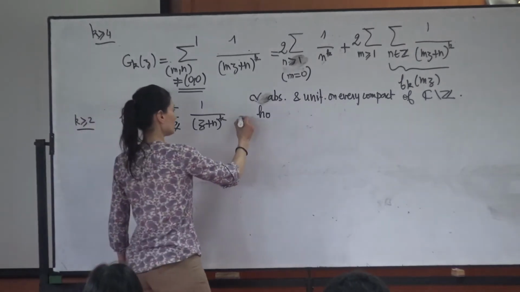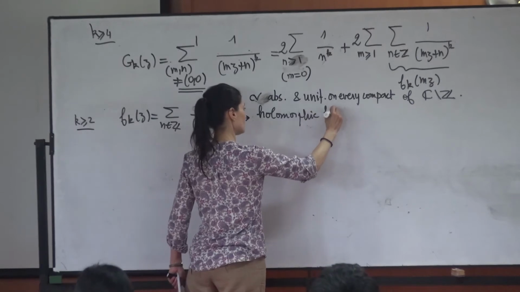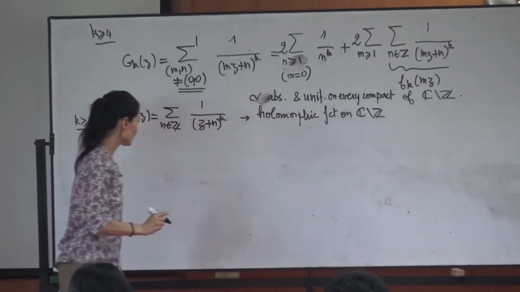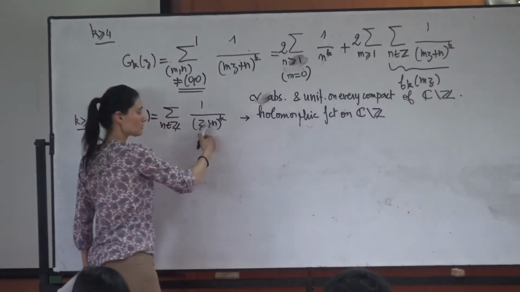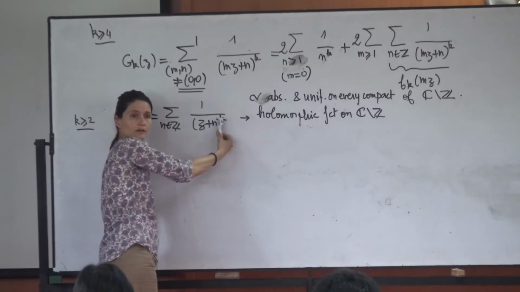So you get a holomorphic function on all C without the integers, and at every integer you see by the definition that you have a pole of order k.